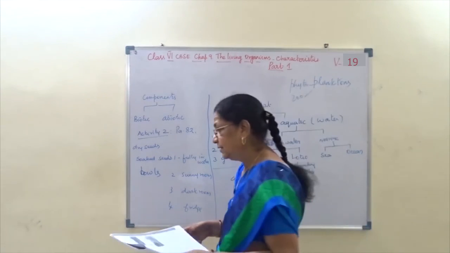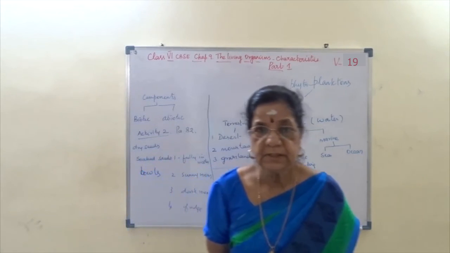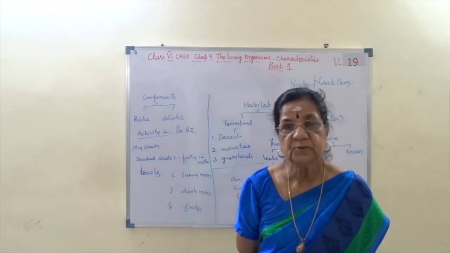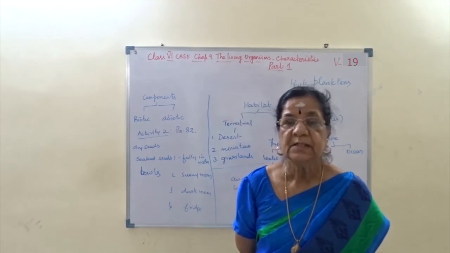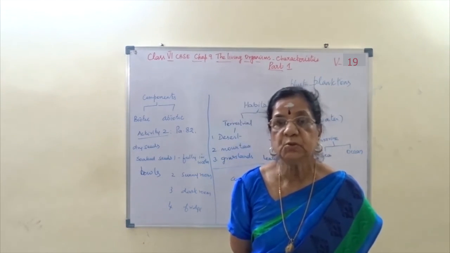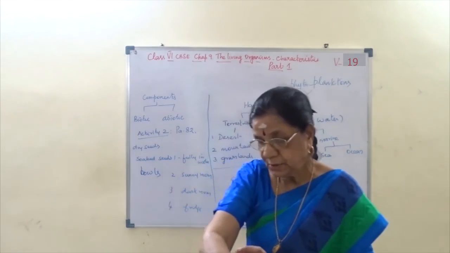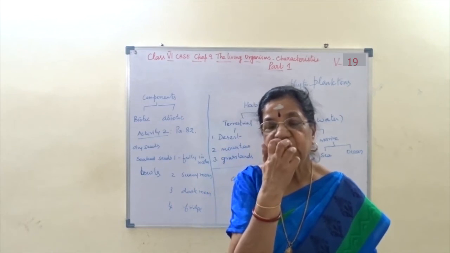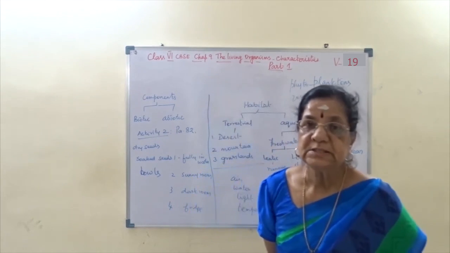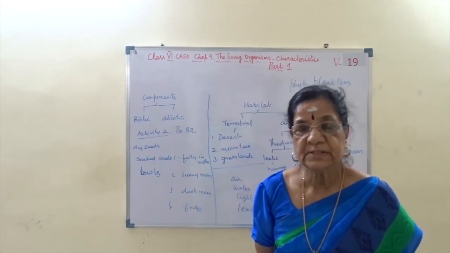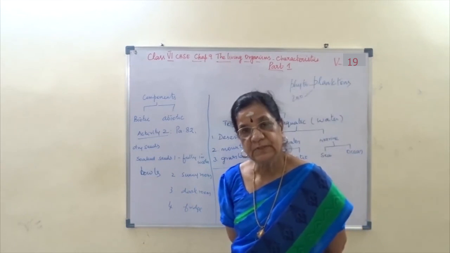Then what are the characters of living things? Living things breed, reproduce, grow, excrete, and respond to stimuli. That is called irritability. Irritability means when someone touches us, we react, that is irritability. So living things respond to stimuli, whereas non-living things do not do all this. That is the characteristics of living things.